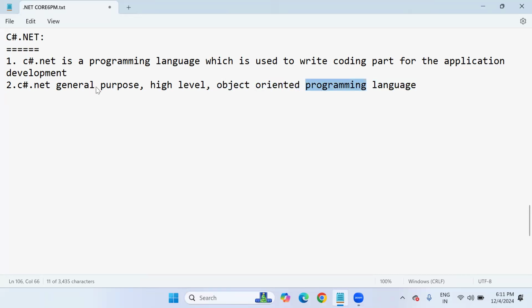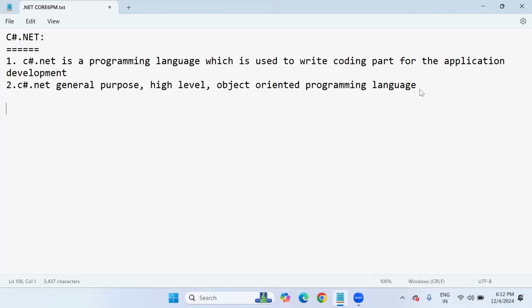So C#.NET is a general purpose, high level, object-oriented programming language. In C#.NET, the symbol is the sharp symbol, S-H-A-R-P. Many programmers and students may call it C# as in hash, but it is not a hash sign, it is a sharp sign.